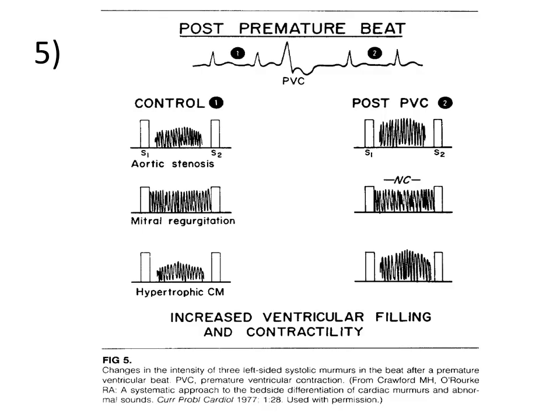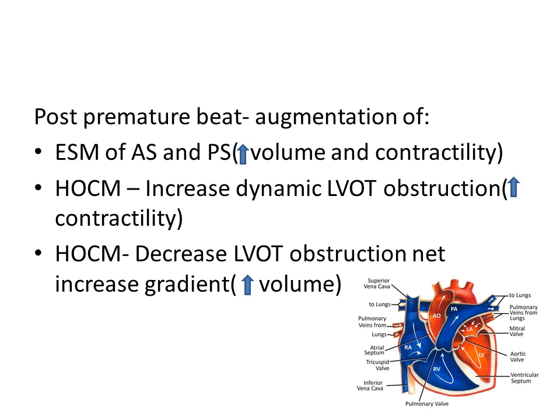Coming to the next one, post-premature beat. Post-premature beat increases the ventricular filling and contractility. Because of increased volume and contractility, it augments the ejection systolic murmur of aortic stenosis and pulmonary stenosis. In case of HOCM, it can occur either way.